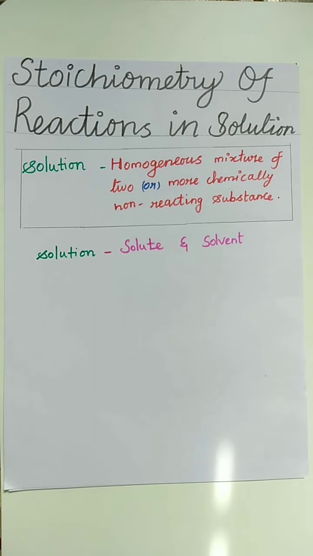So last class, what have we studied? We have studied stoichiometry and stoichiometric calculations. What is meant by stoichiometry? It is the quantitative relationship of the reactants and products in a chemical reaction. In that we studied limiting reagent and how to balance a chemical equation.